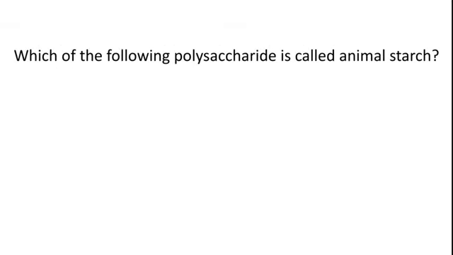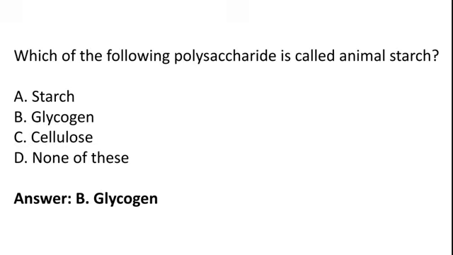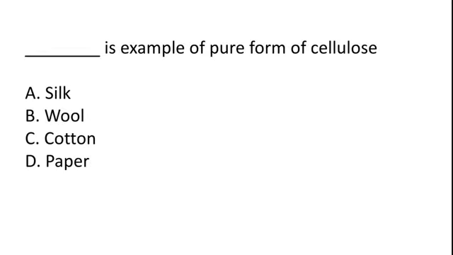Which of the following polysaccharides is called animal starch? Starch, glycogen, cellulose, none of these. So the correct answer is option B, glycogen. Dash is an example of the pure form of cellulose. Silk, wool, cotton, paper. So the correct answer is option C, cotton.